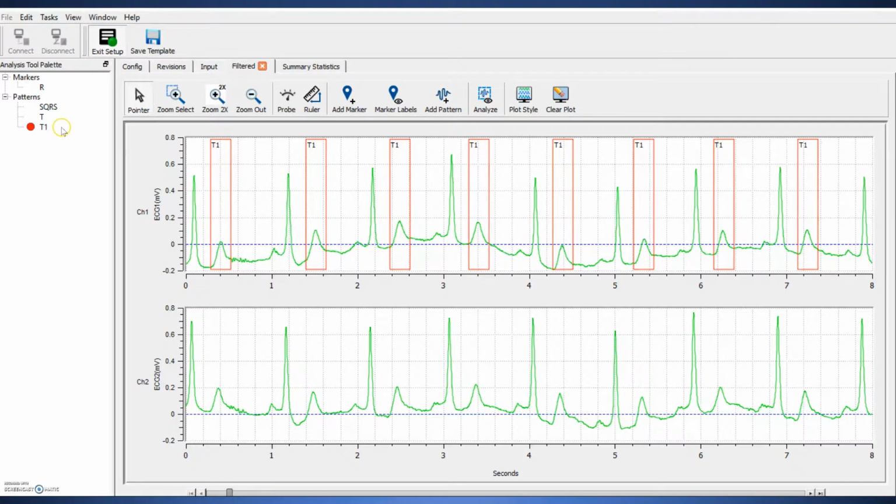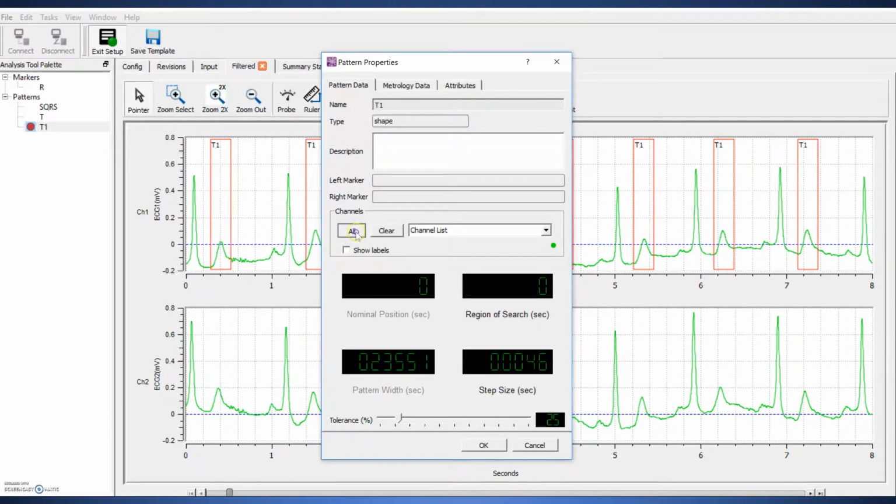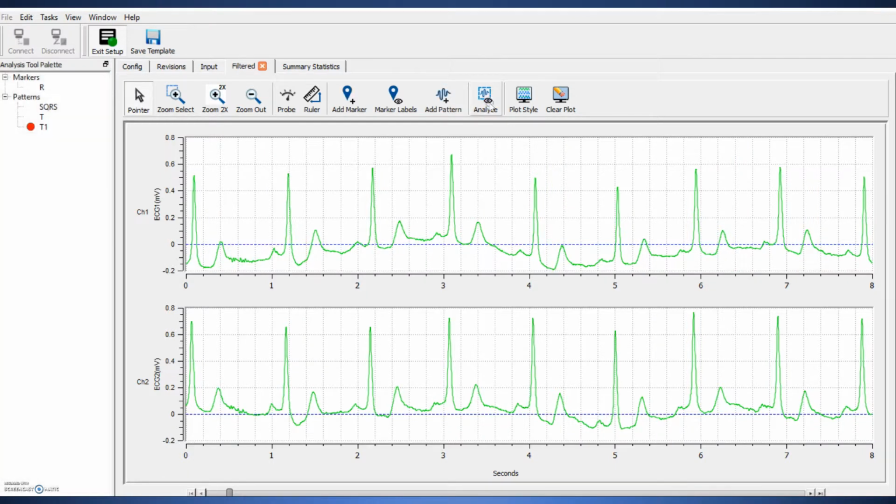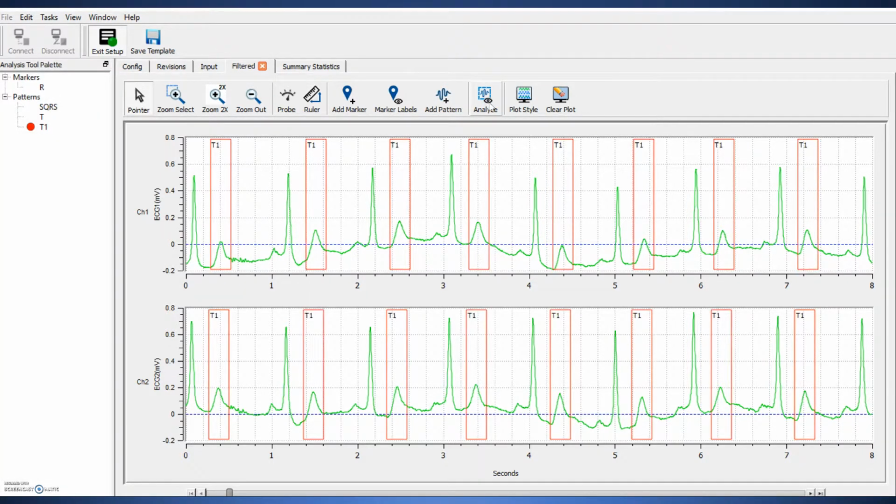And if we want to see how we did against the second channel, we can tell Cure to look at the second channel as well. And as you can see, we recognized all the T-waves in the second channel as well.